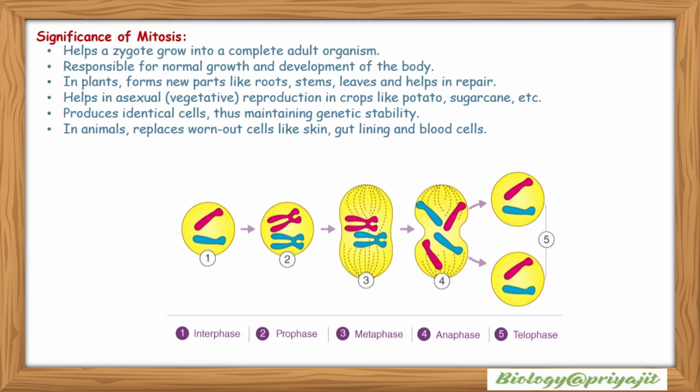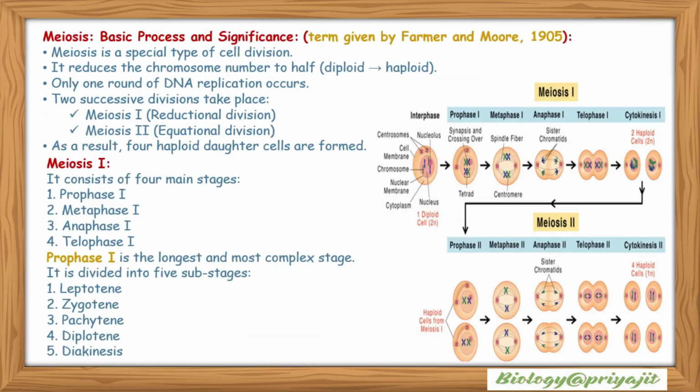Significance of mitosis: it helps a zygote grow into a complete adult organism, responsible for normal growth and development of the body. In plants, it forms new parts like roots, stems, leaves, and helps in repair. It helps in asexual or vegetative reproduction in crops like potato, sugarcane, etc. It produces identical cells, thus maintaining genetic stability. In animals, it replaces worn out cells like skin, gut lining, and blood cells.